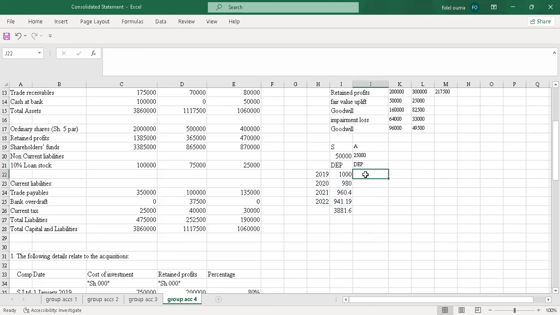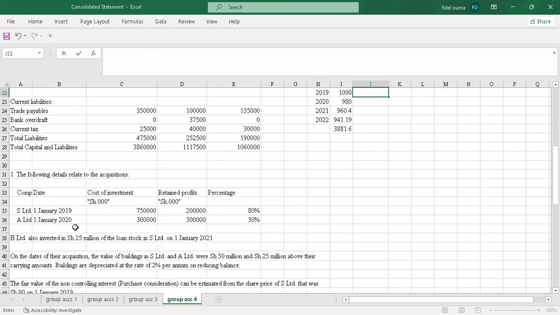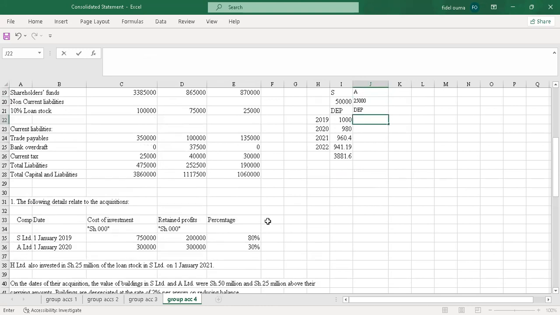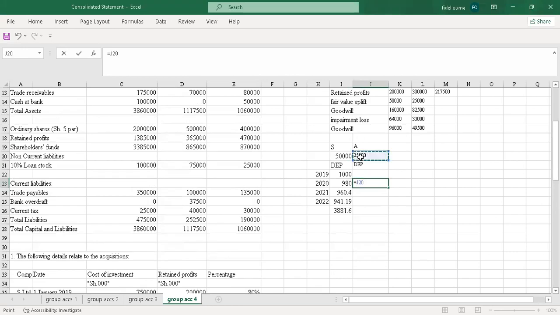So I'll come to depreciation under A for building A. So I'll do the same. But for A, we look at when it was acquired. It was acquired in January 2020. So it means that it has been in existence for 2020, 2021, and 2022. So I'll start at 2020. I'll pick this. Then I multiply by the rate, which is 0.02.